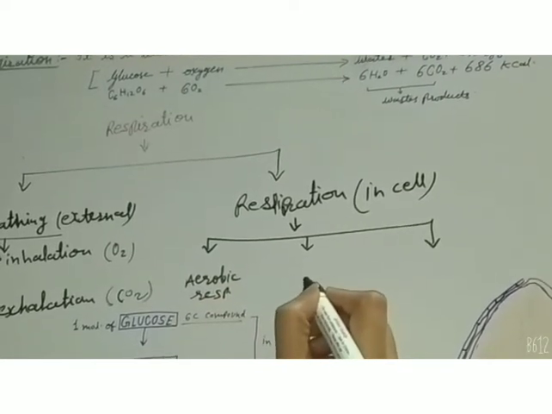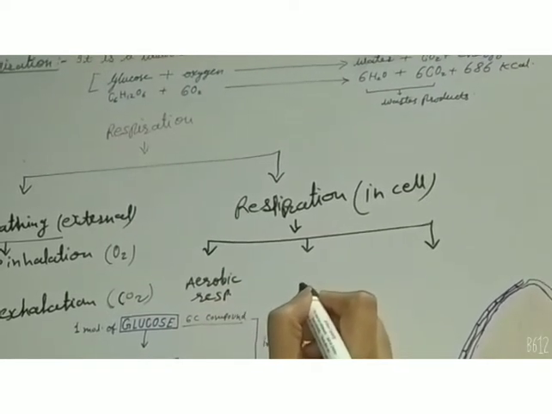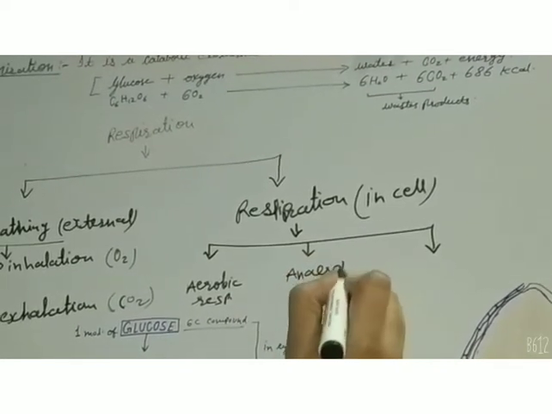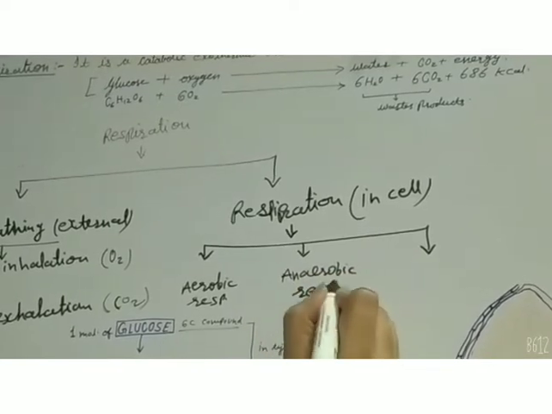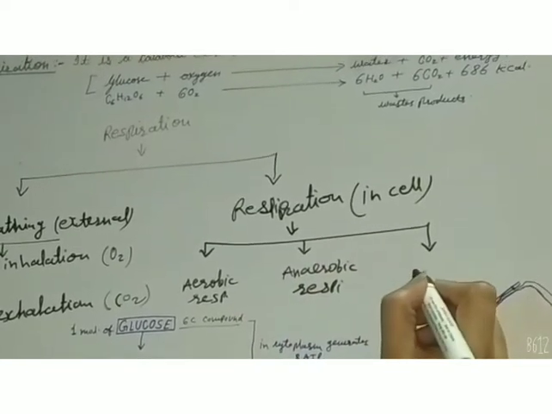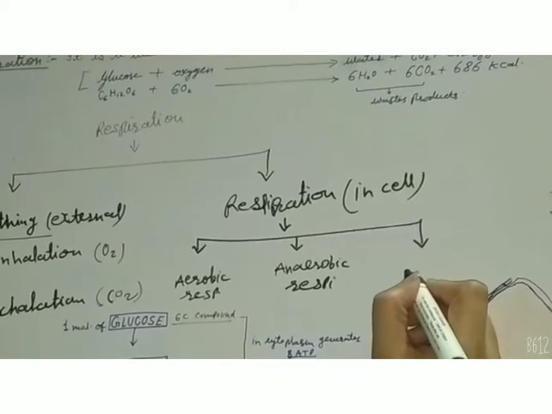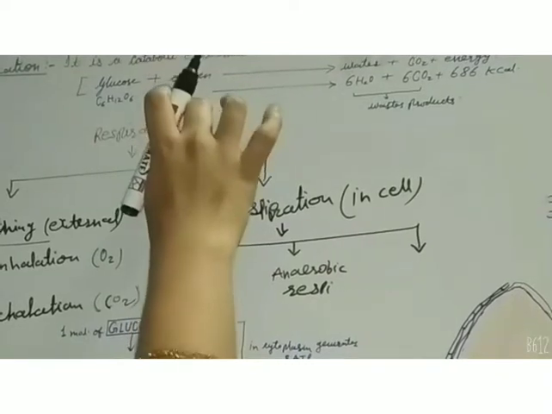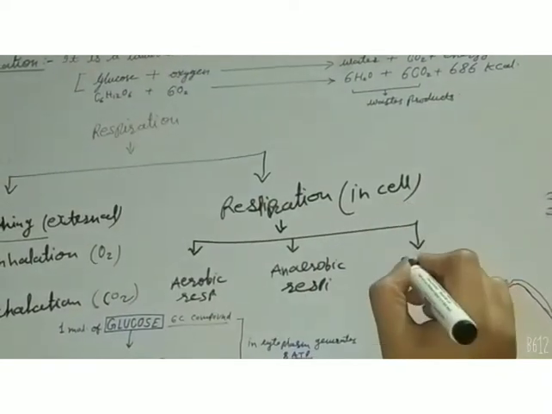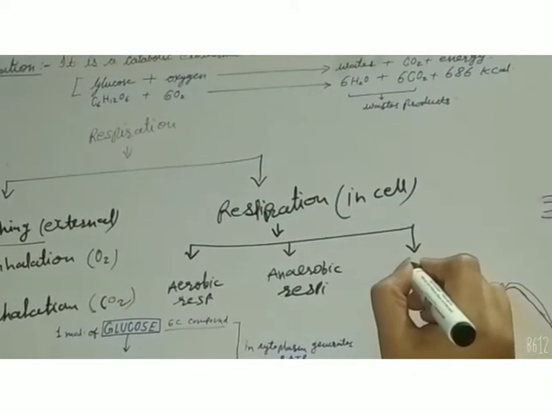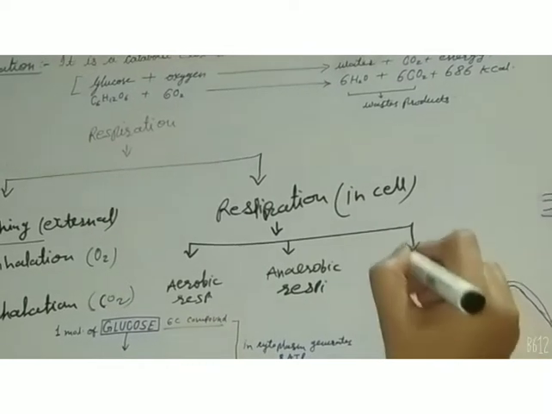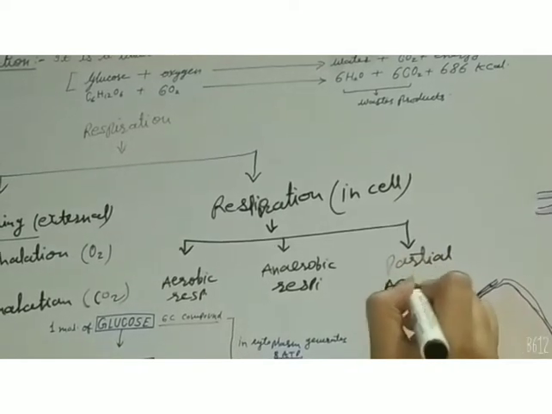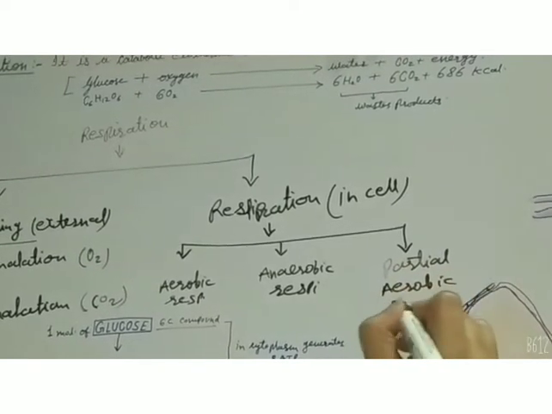If oxygen is not available for respiration, then it is called anaerobic respiration. If oxygen is available but not sufficient and our cell has to oxidize our food, then it produces some different products, and that is called partial aerobic respiration.